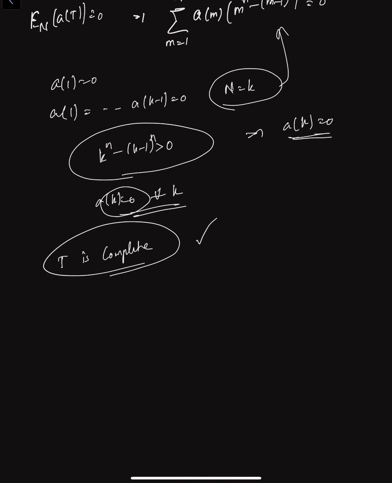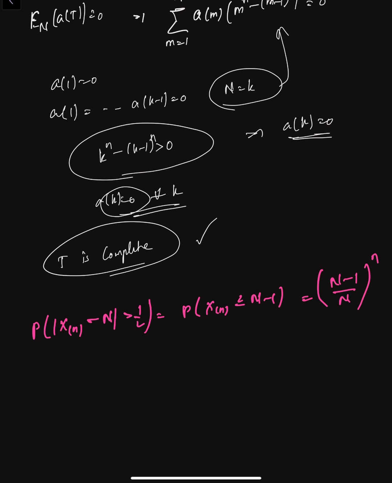And regarding consistency, if I consider the probability of X(n) minus N being greater than half, it is nothing but the probability of X(n) less than or equal to N minus 1, which is nothing but ((N minus 1) by N) whole to the power of n. Now as n tends to infinity, clearly ((N minus 1) by N) to the power of n tends to 0.